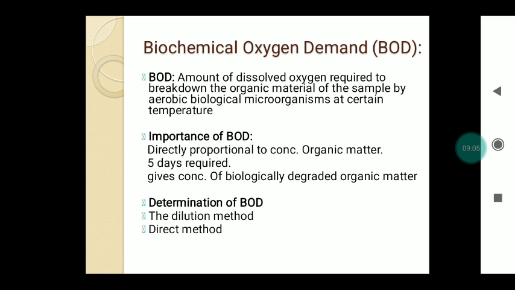Next point is the importance of BOD. BOD is directly proportional to the concentration of the organic matter. That means BOD gives the value of how much organic matter is present in the sewage, and it can be found out within 5 days. That means the BOD test requires 5 days to find out the concentration of organic matter completely decomposed, and it gives the concentration of biologically degraded organic matter. These are some importances of the BOD test. Now we can determine BOD by the dilution method and direct method.